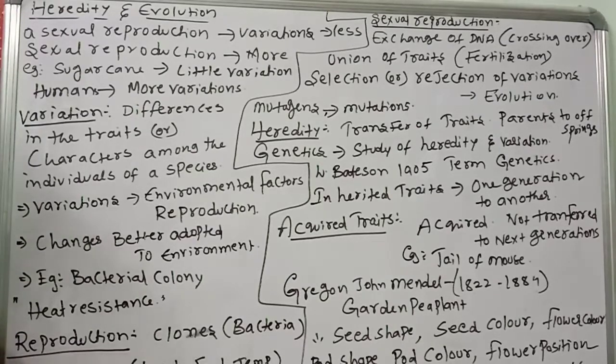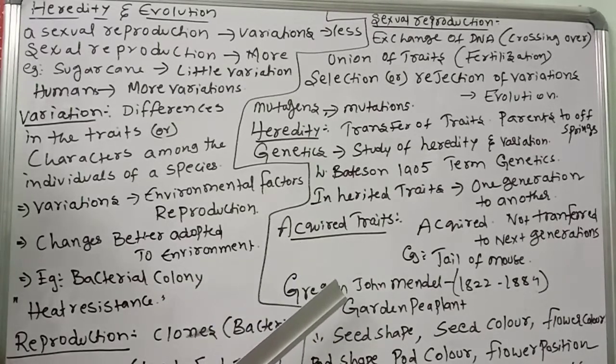Why did he select garden peas? Because the garden pea has a short life cycle, which makes it possible to study several generations; the next generation can be studied easily. The bisexual pea flower has male and female reproductive organs maturing at the same time, so anthers and stamens mature very fast together. Self-pollination takes place, which ensures the purity of genes.